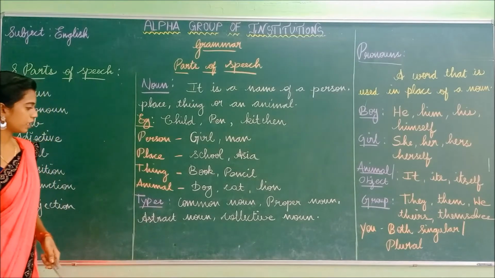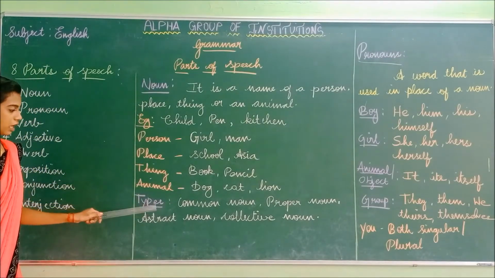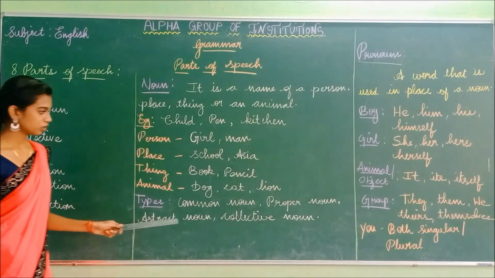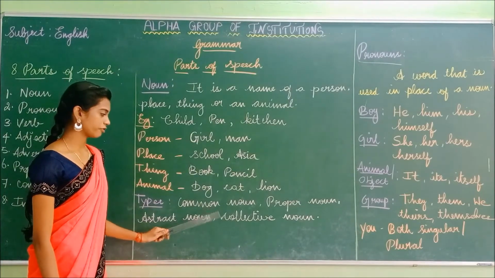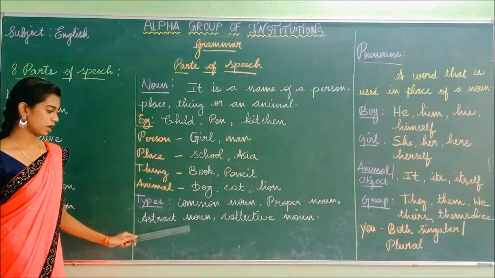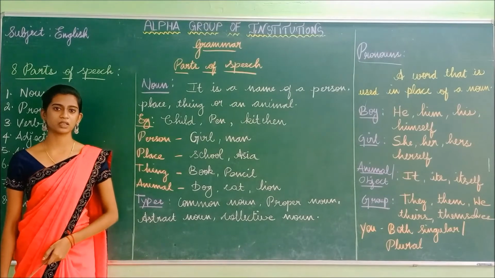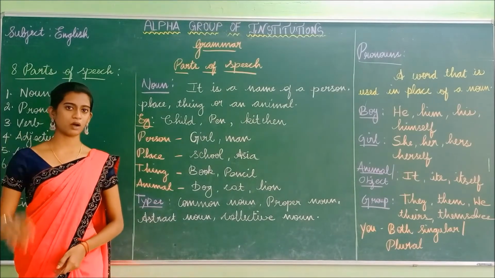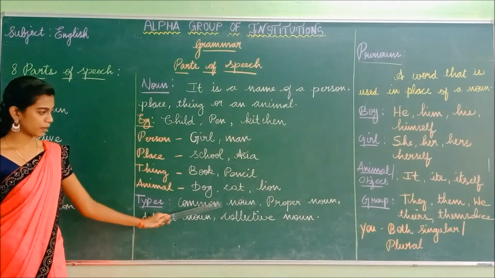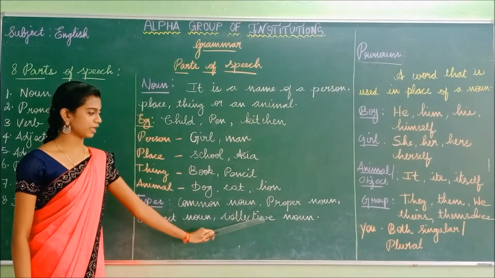Shall we move on to the next? Now let us see the types of noun. After the noun I have given you the types. There are 4 types of noun. The first one is common noun, proper noun, abstract noun, collective noun. How many types of nouns are there? There are 4 types of noun: common noun, proper noun, abstract noun and collective noun.